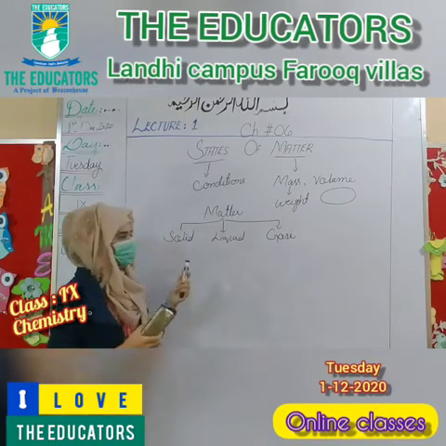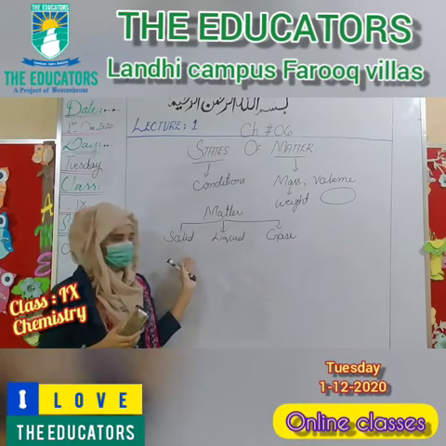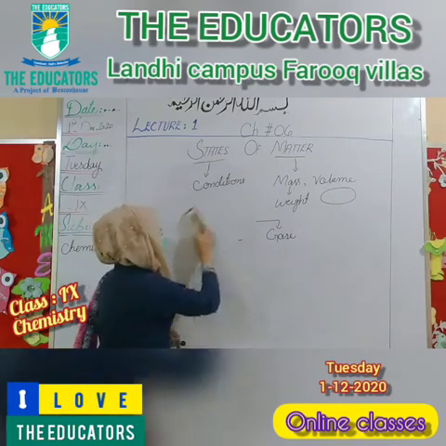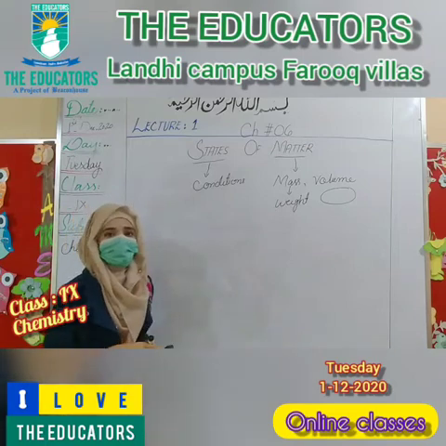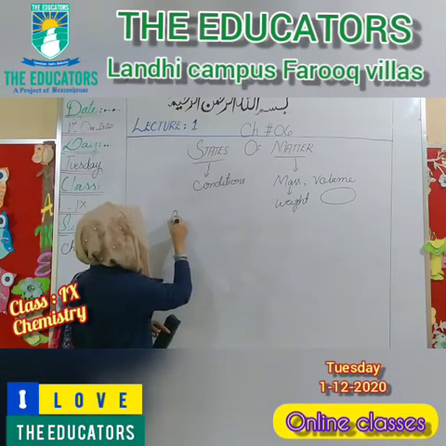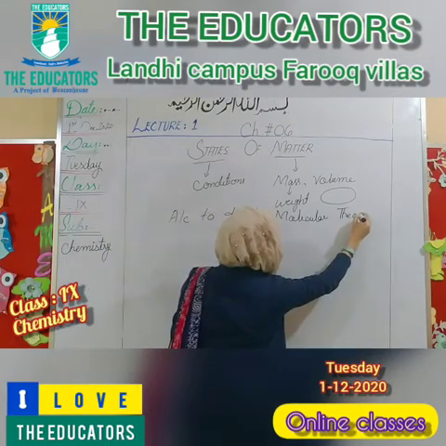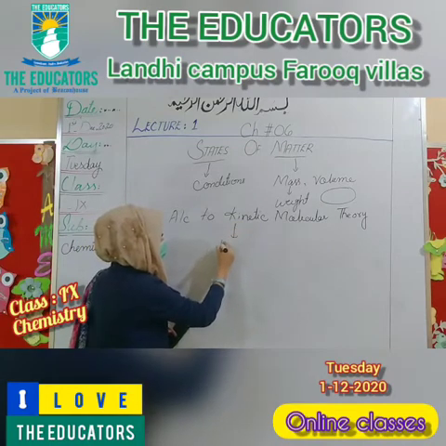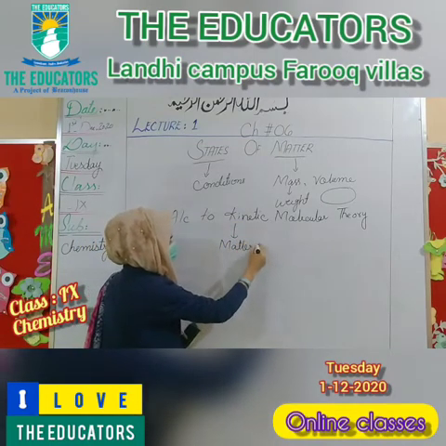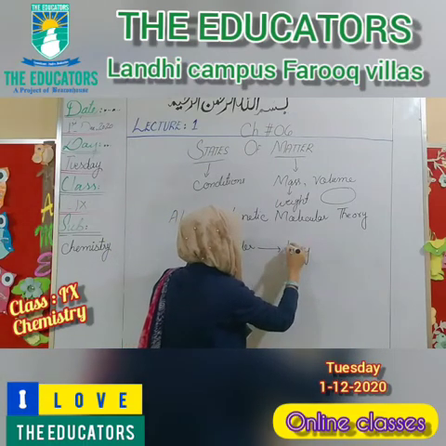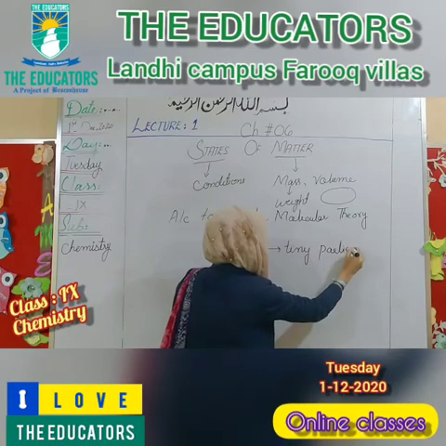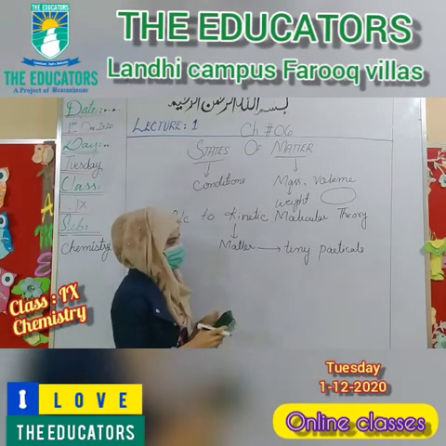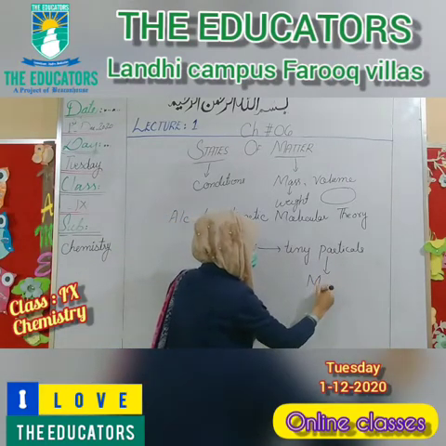How are they arranged? Why are some things solid, some liquid, and some gas? These questions are explained by the kinetic molecular theory. According to the kinetic molecular theory, any matter is composed of tiny particles. What does tiny mean? Tiny means particles that cannot be seen by the naked eye. These particles are called molecules.